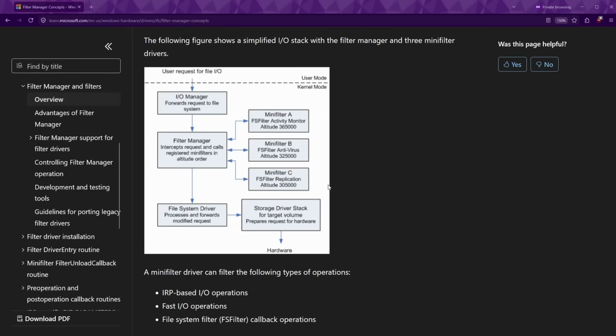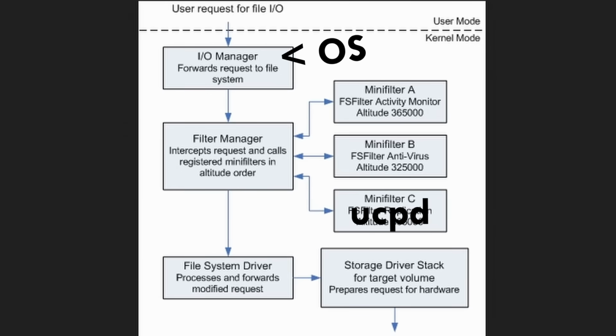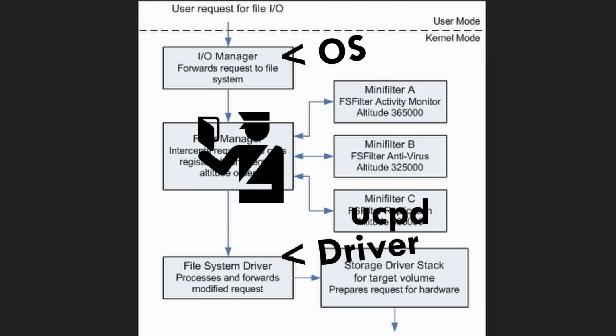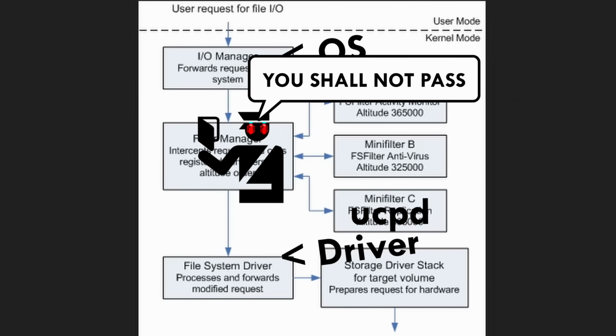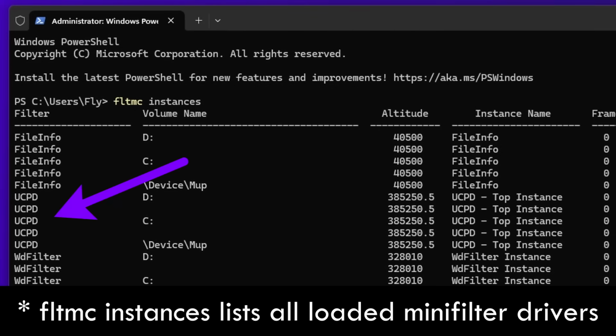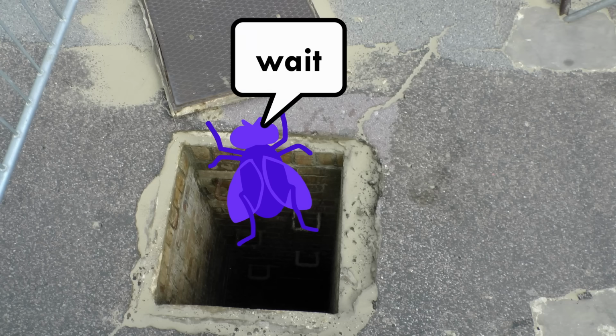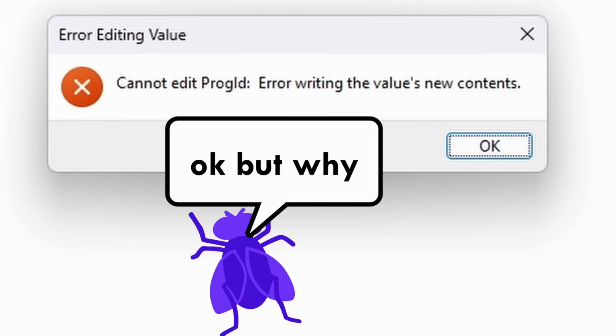In short, a minifilter driver is one that sits between the operating system forwarding your write request and the disk driver that actually writes a change to disk. At that layer, it has the power to allow or deny the passing of any write. And most specifically, our friend UCPD is such a minifilter, which particularly listens to registry writes and can decide to block them if it deems them unworthy. Before we continue going deeper, you probably ask yourself, why would Microsoft do that?